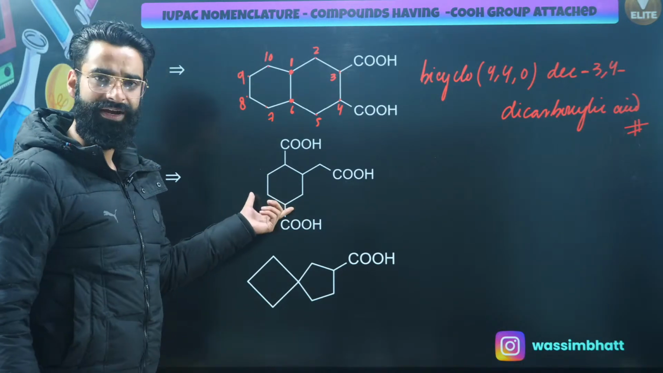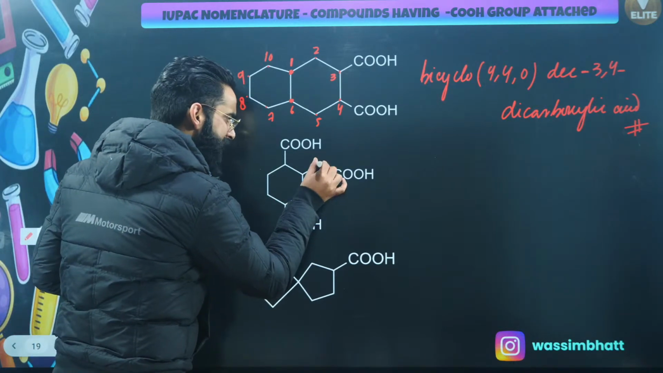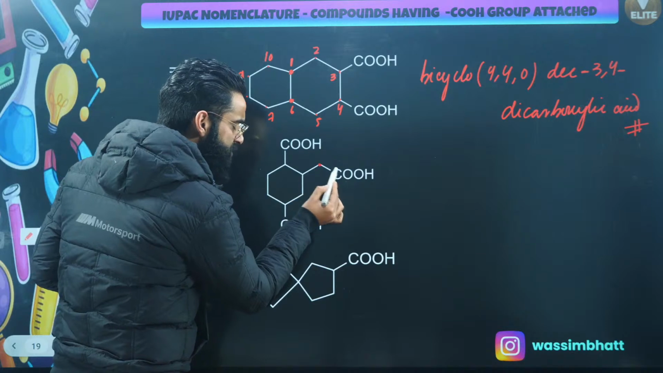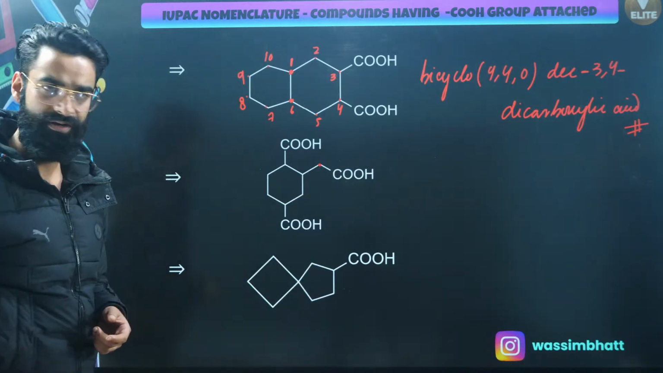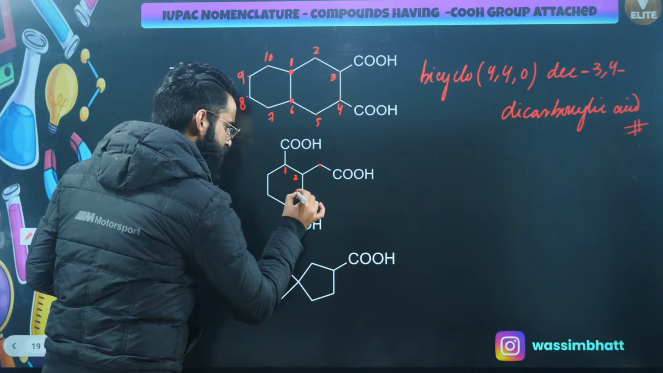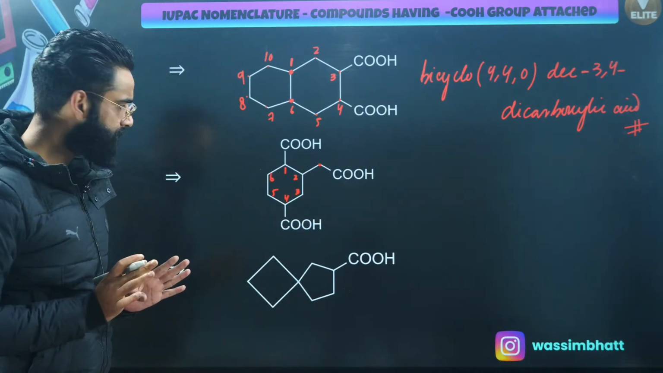Perfect, guys. Now look at this special case. This is a particular case, right? Have a look exactly what it is all about. Over here there is CH2, and with this CH2, COOH is attached, right? So let me start the numbering from here. 1, this is 2, this is 3, this is 4, this is 5, this is 6. Understand properly.